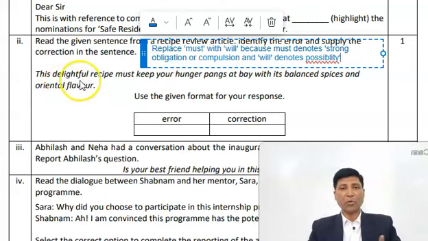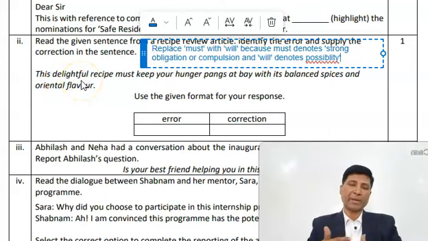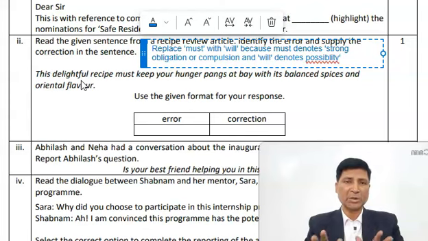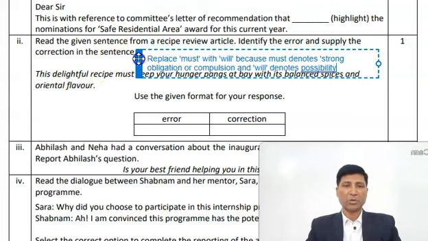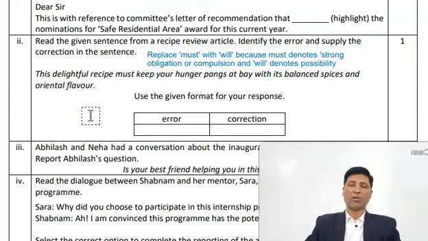This delightful recipe means somebody has prepared a recipe and a dish has been prepared. So when you are saying that this must keep your hunger pangs, no, it cannot be strong if I am preparing a dish. I am not sure. It may be, it may not be. Therefore, the correct answer will be will in place of must. So this question has been given on modal verbs.